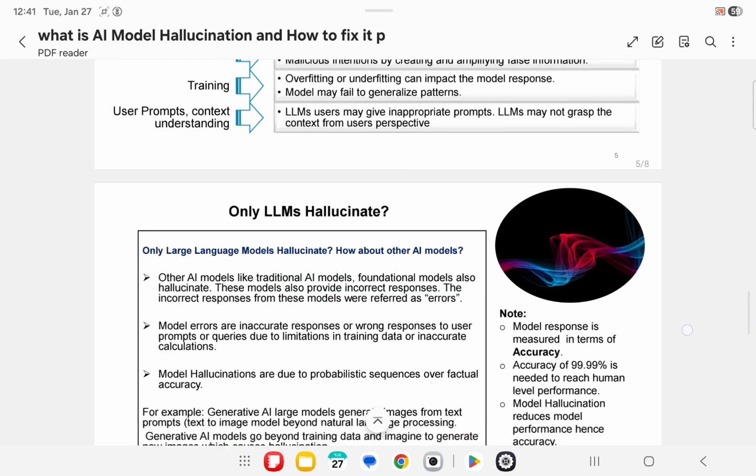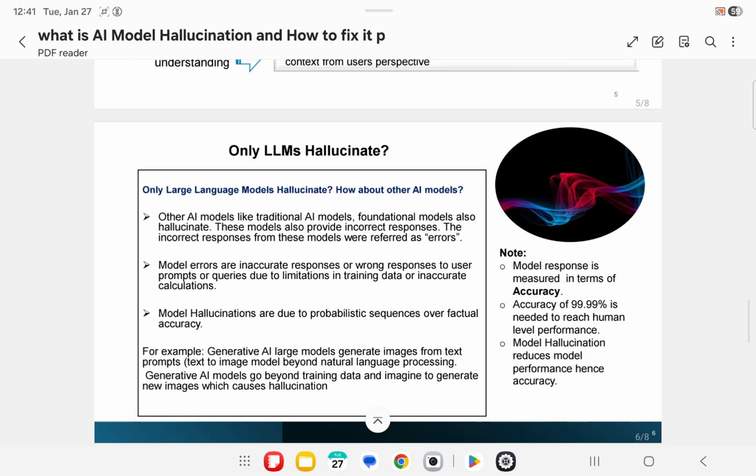Now moving on, do only large language models hallucinate? How about other AI models, foundational models, small models, statistical models, vision models, which we saw in previous slides? Do they hallucinate or only LLMs hallucinate? The answer is other AI models also hallucinate. They provide incorrect responses, but the incorrect responses from these models are referred to as errors and not hallucinations.